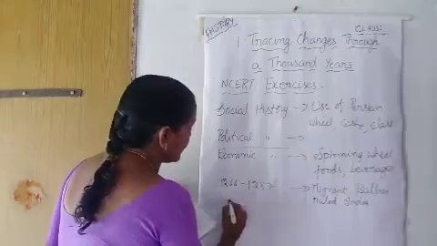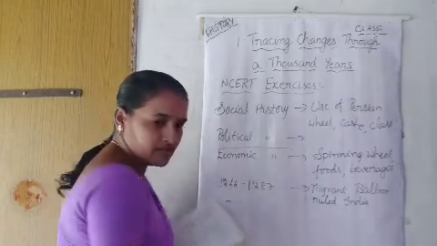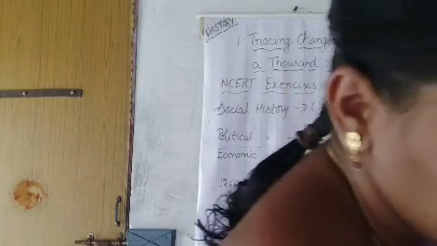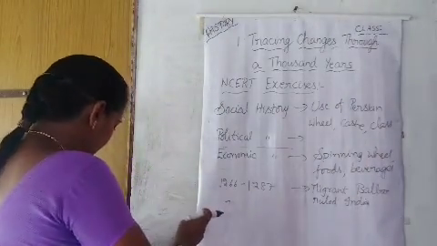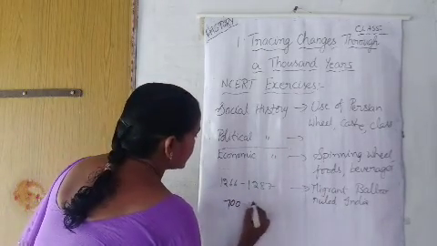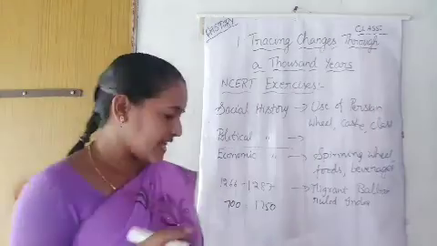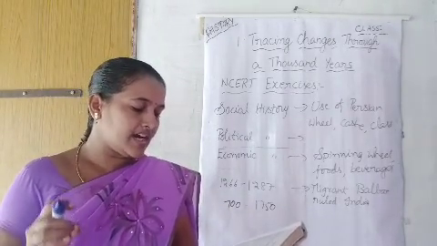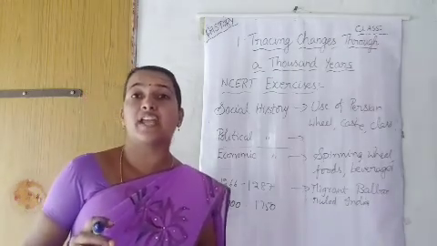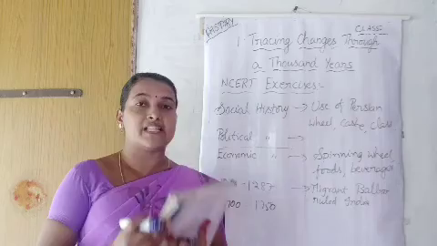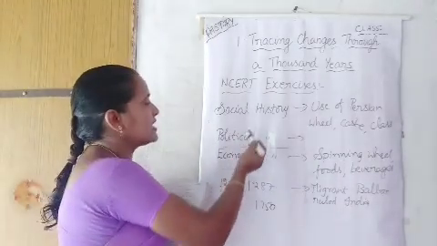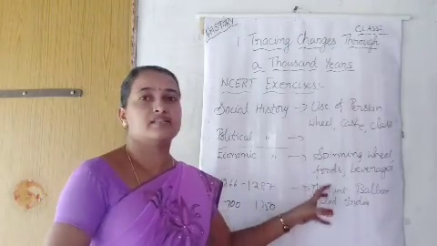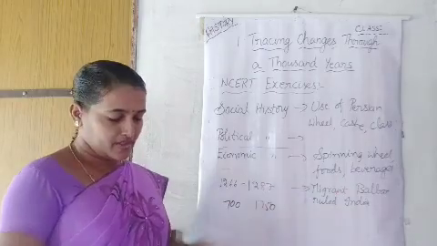Next, between 700 to 1750. These are all CE, children, I'm sorry. In this time, new crops like potatoes, corn, chilies, tea and coffee came to the Indian subcontinent. So new things emerged during this time. With all these, social history, political history, economic history and these times, we came to know all the things that happened.